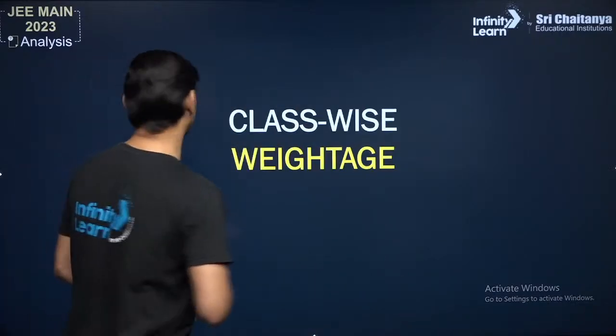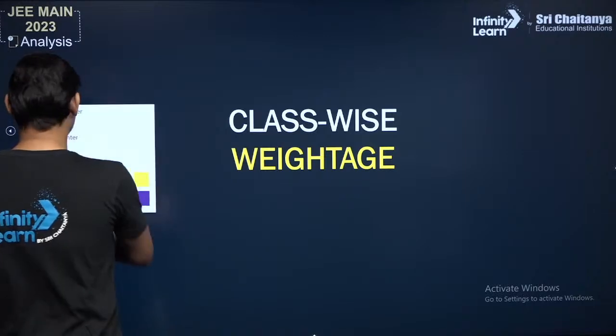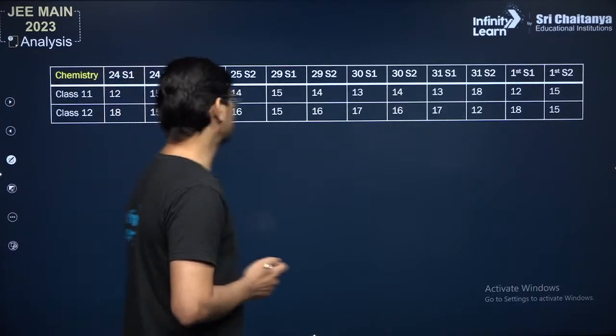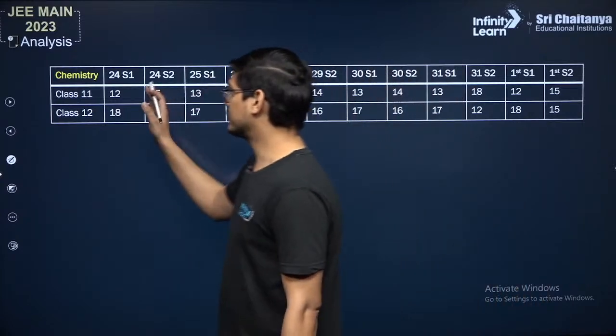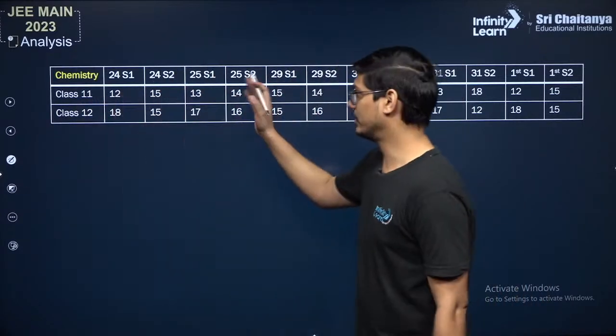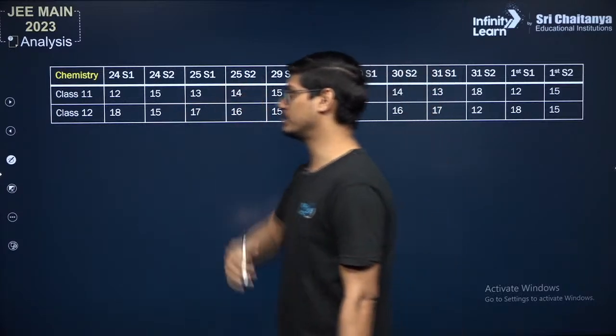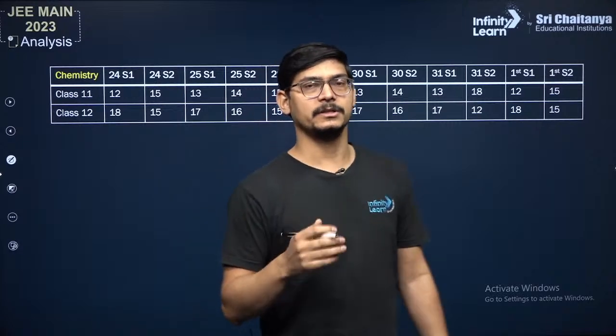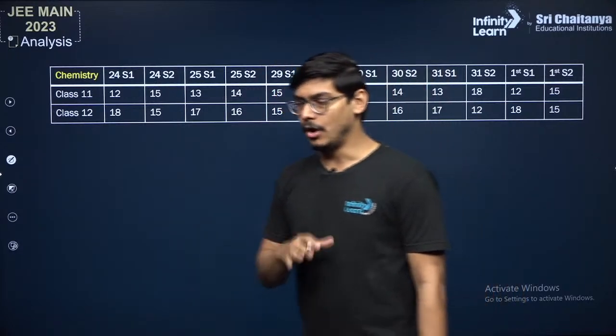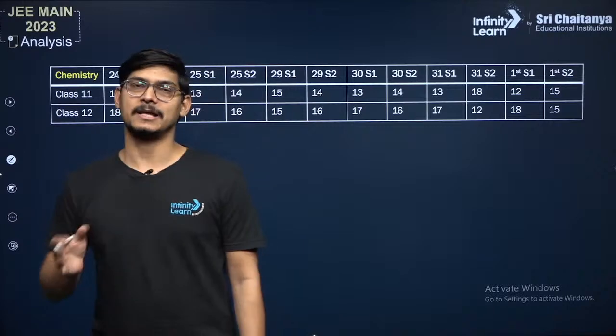So moving to the class-wise weightage. You can see the number of questions asked in each shift on each day from the class 11th and class 12th syllabus. What makes chemistry different from physics and maths is that all the fundamental chapters are in the class 11 syllabus.